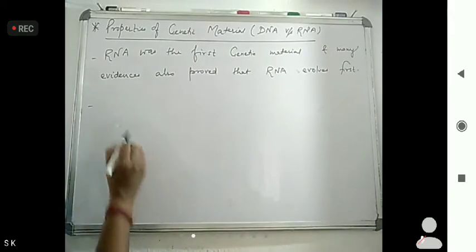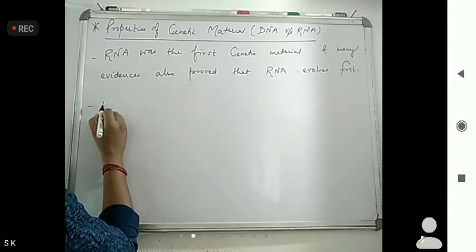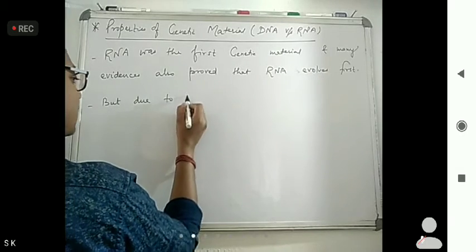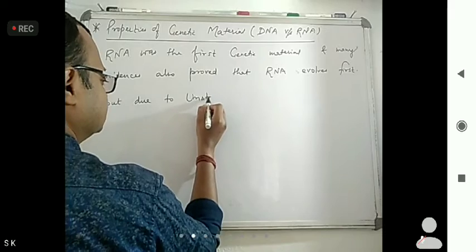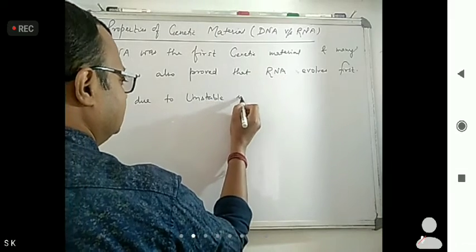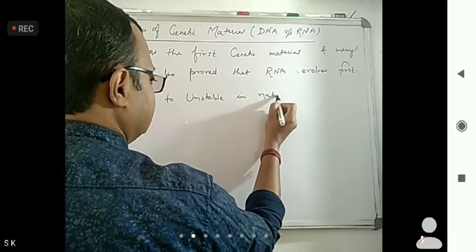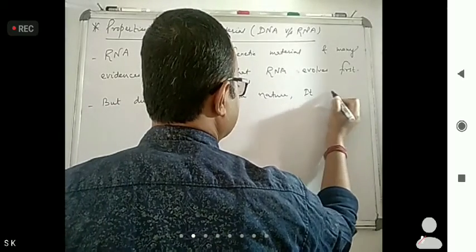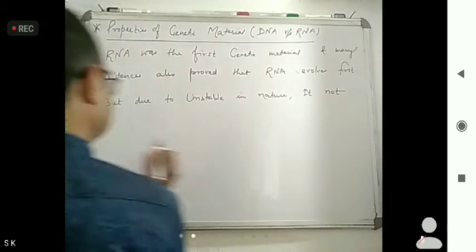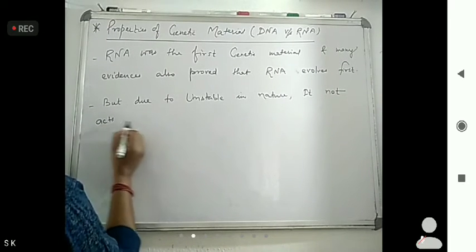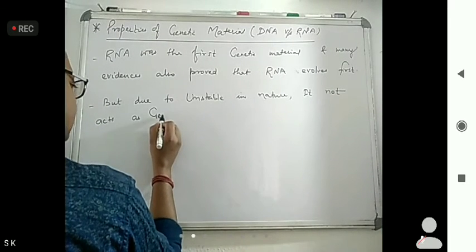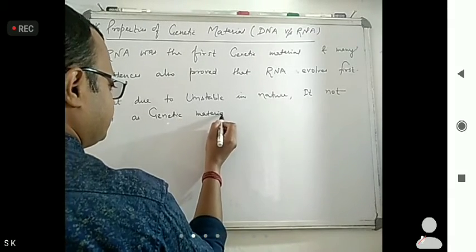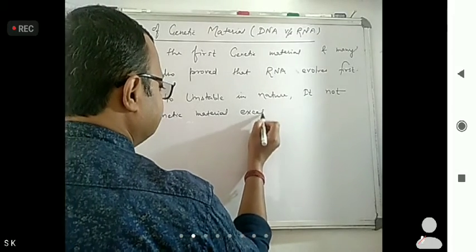But why does the problem happen? Due to its unstable nature, it does not act as genetic material, except in some viruses.